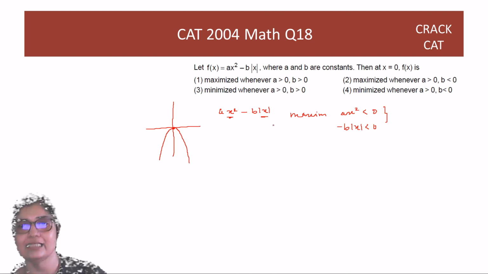So it is going to be maximized at negative a and positive b, or it is minimized at positive a and negative b.